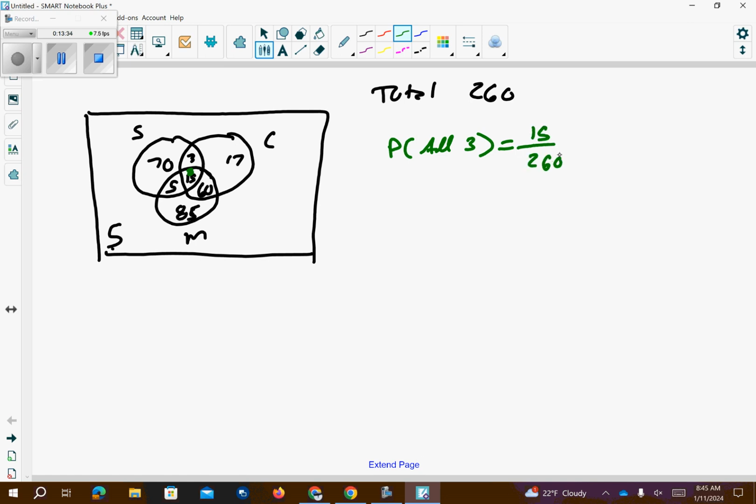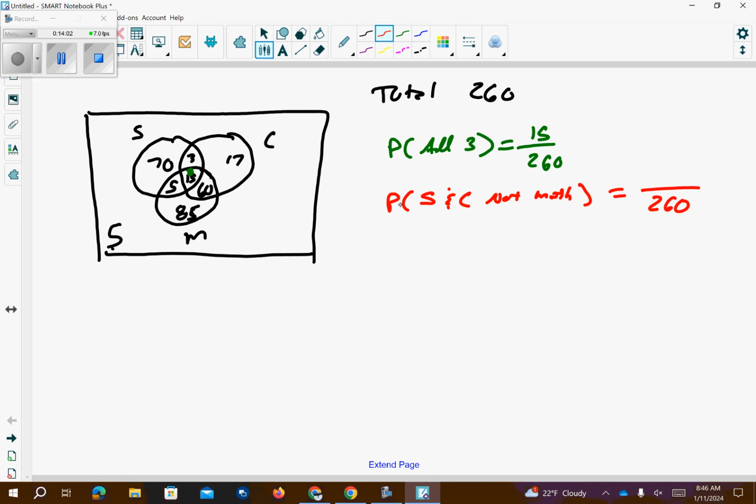So all 260 people, it's kind of crowded in here with 260 people, but let's pretend. Chance that I pick somebody who has all 3 classes, I have a 15 out of 260 chance of that taking place. And then I have the probability that they are doing Spanish and chemistry, but not math. So I still have the 260.